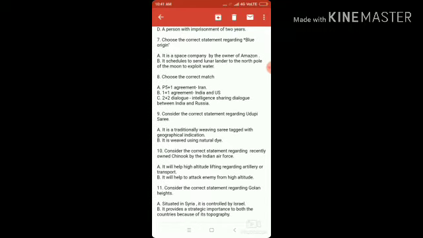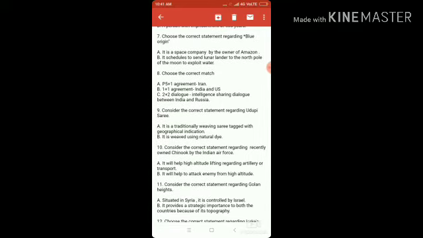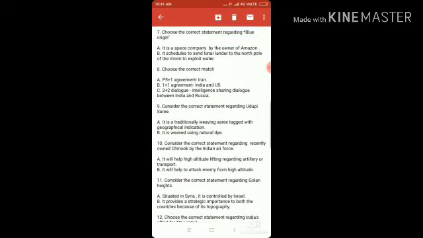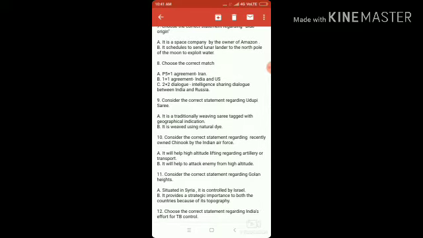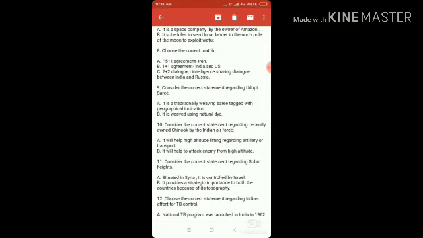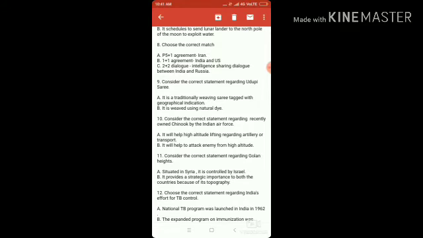Question number 7. Choose the correct statement regarding Blue Origin. It is a space company by the owner of Amazon. Correct. It is scheduled to send a lunar lander to the south pole of the moon to exploit water. The second option is wrong because it is not the north pole, it is the south pole of the moon. Question number 8. Choose the correct match.